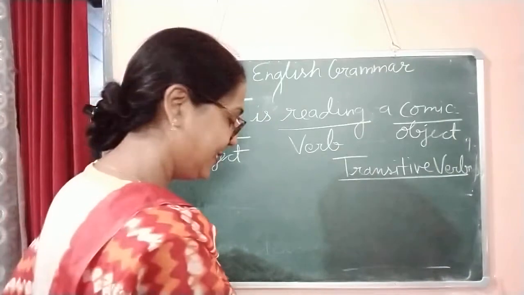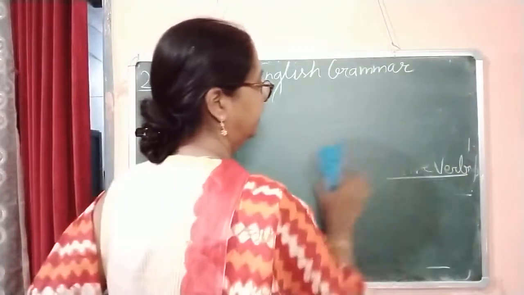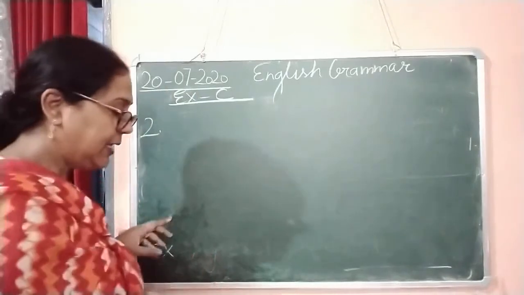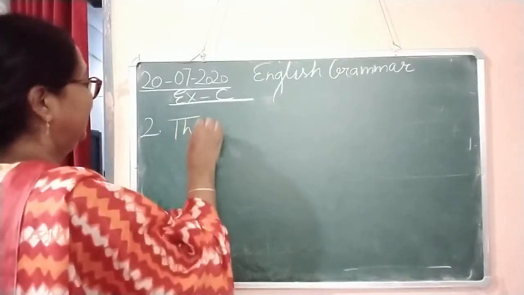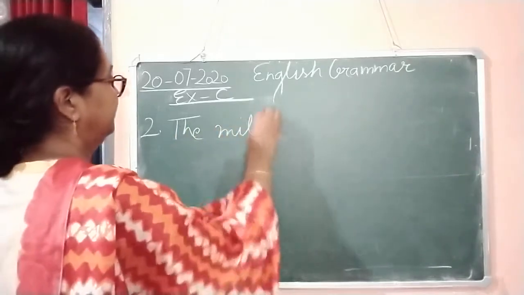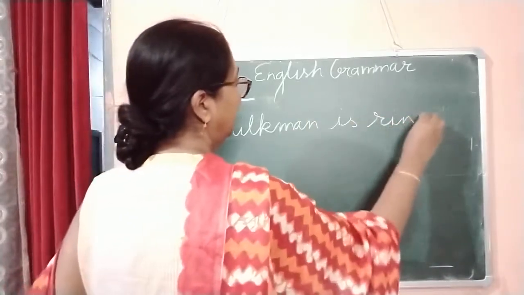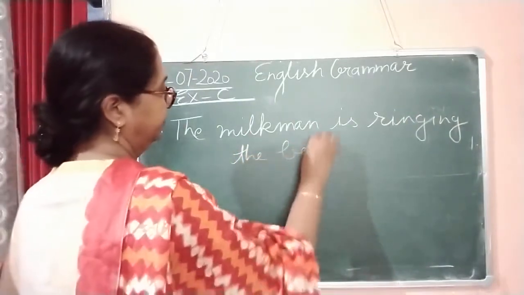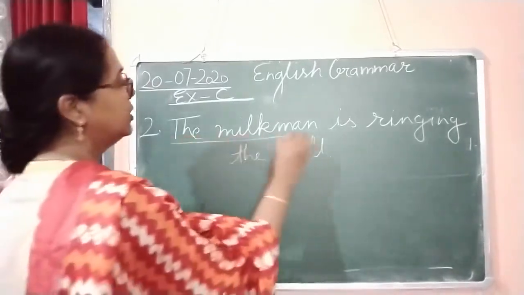Now next, number 2. Second is, the milkman is ringing the bell. Now again you can see the milkman is a doer.